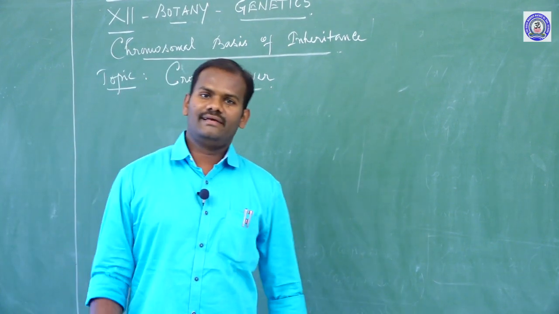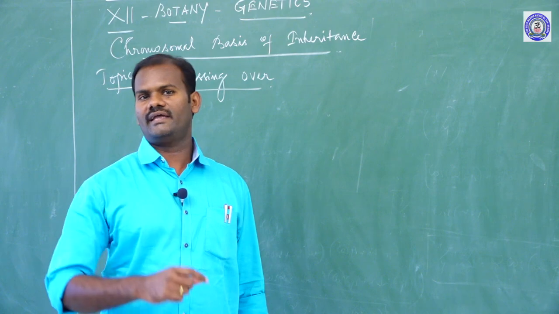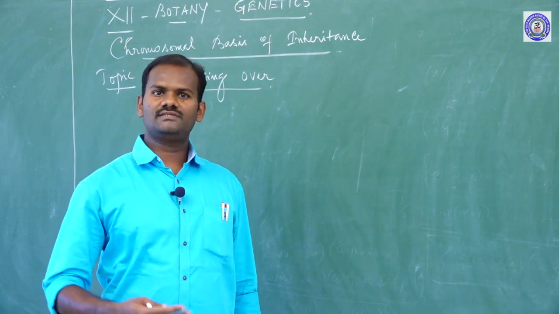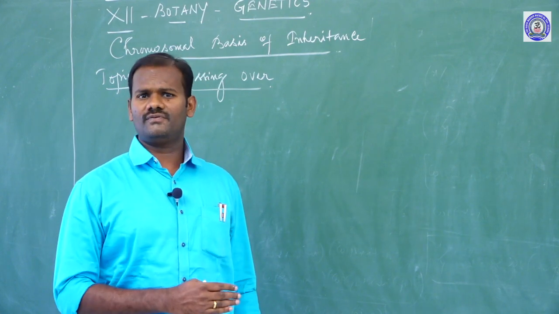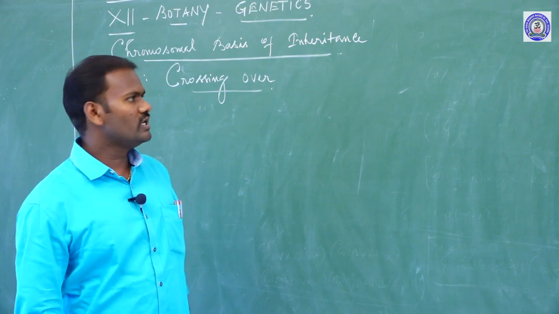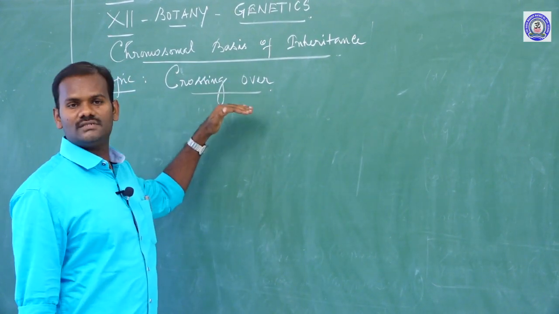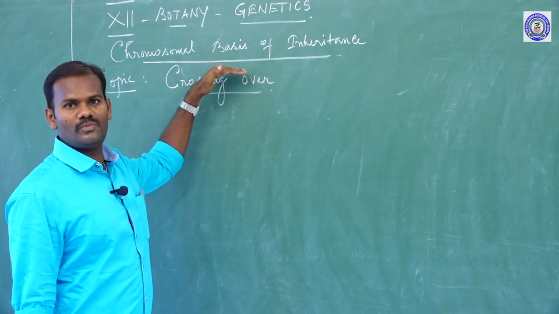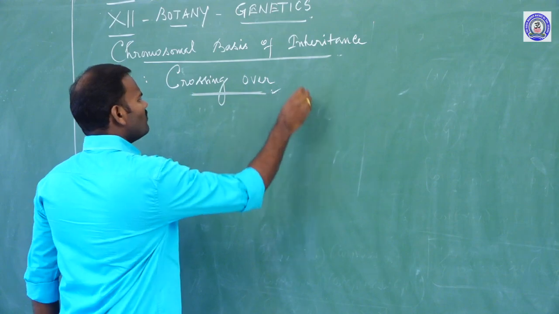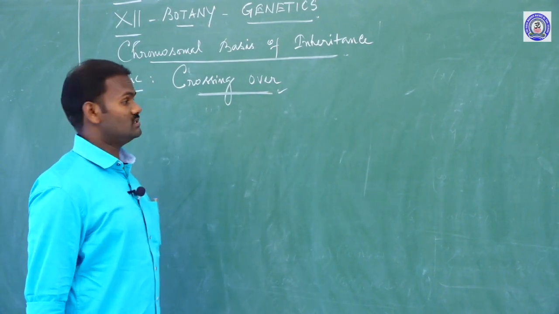In yesterday's class we discussed what is called linkage, where linkage takes place, what are linked genes or unlinked genes, then the types of linkage. There is complete linkage, and another one is incomplete linkage. Today in this video we are going to see the continuation of the chromosomal basis of inheritance, that is nothing but crossing over. What is crossing over, where does it take place, and what is the importance of crossing over?